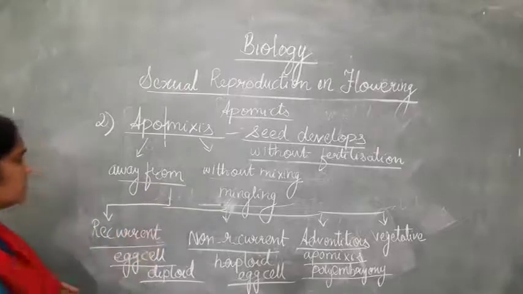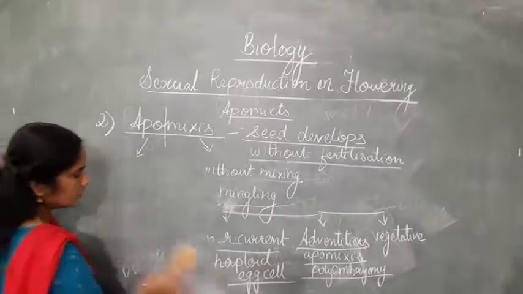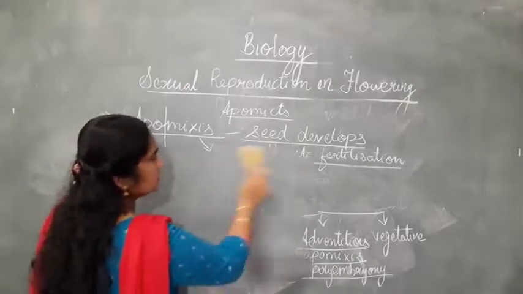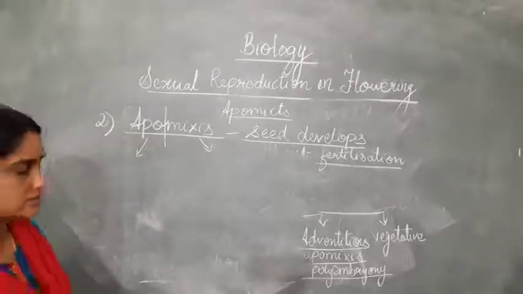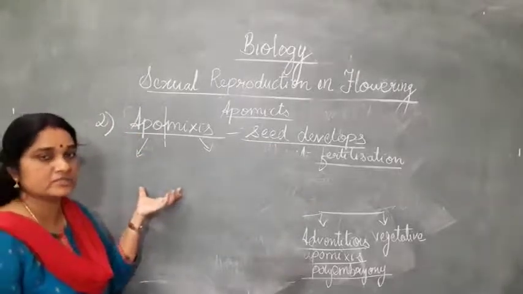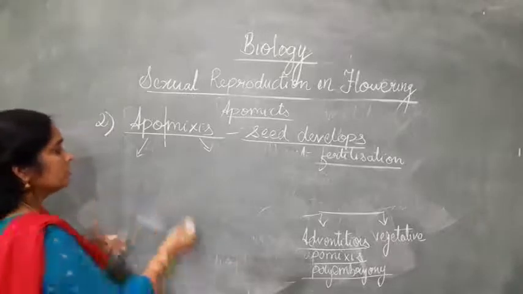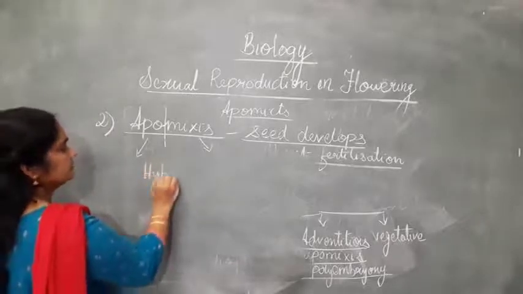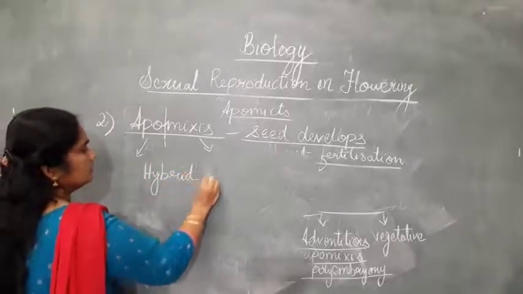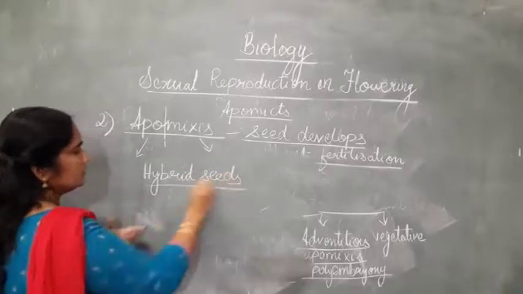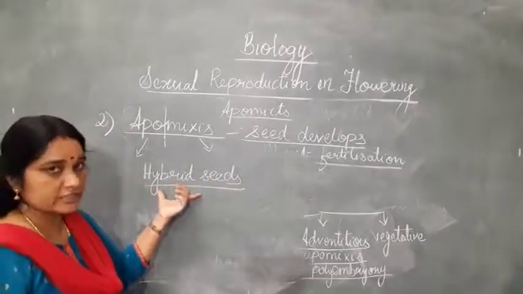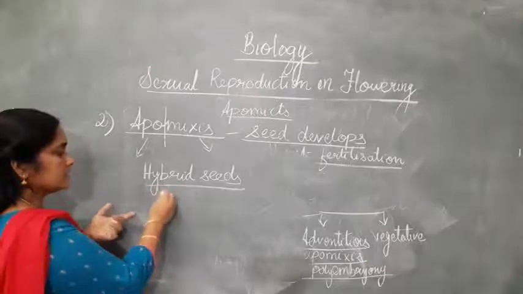Now the advantages. The normal hybrid seeds, as we learned in the last chapter on strategies in plant breeding industries, with different techniques and all, are a little bit costly or expensive to produce. That is the first point.